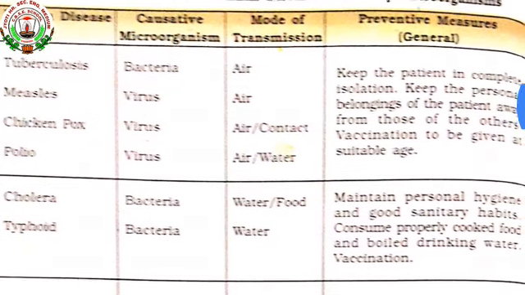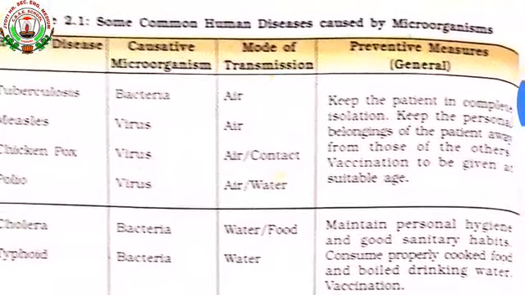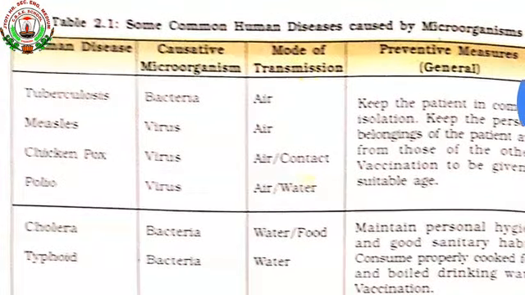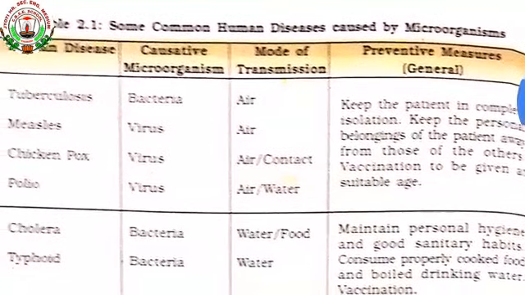And the last column is preventive measures. What are the preventive measures if the person is suffering from the disease? What preventive or protective measures should be taken by the patients? Now let us see the first disease. First disease is tuberculosis.